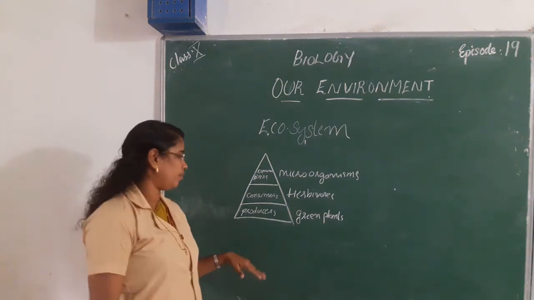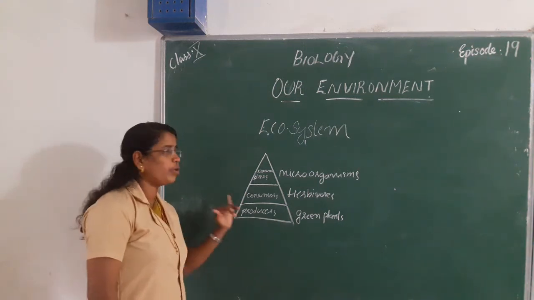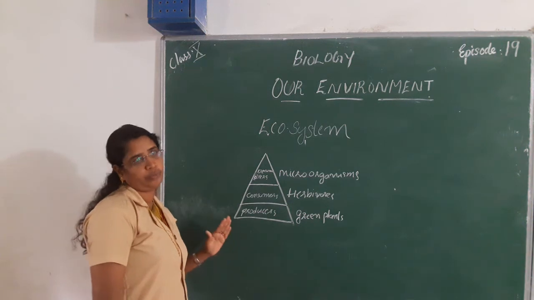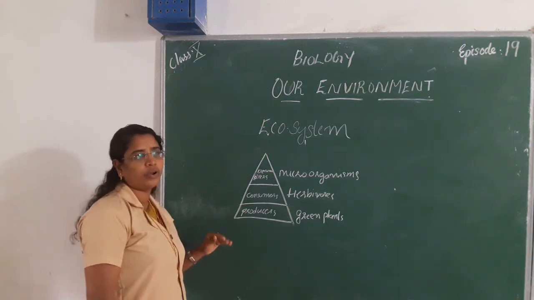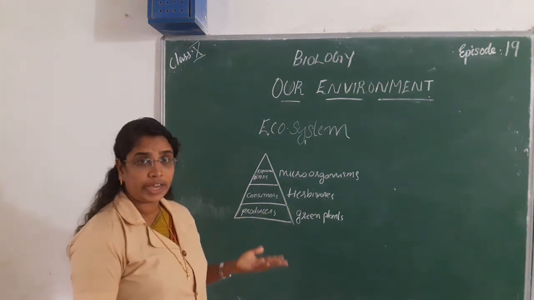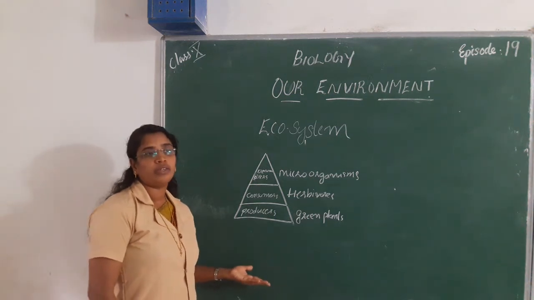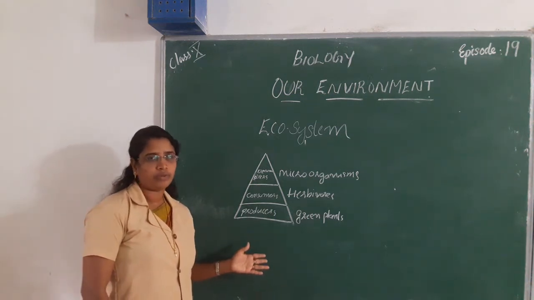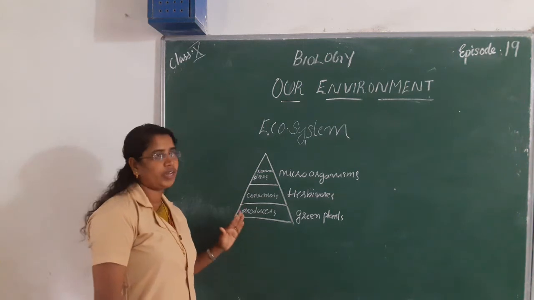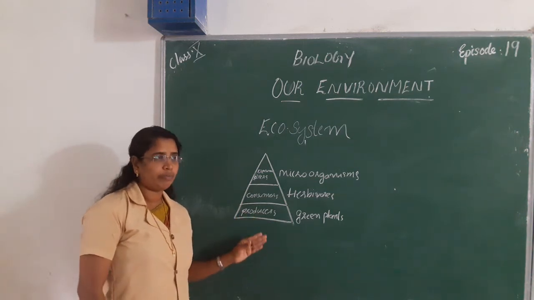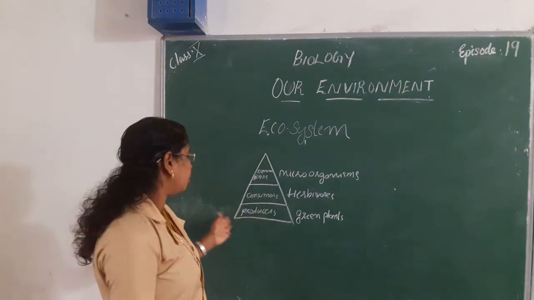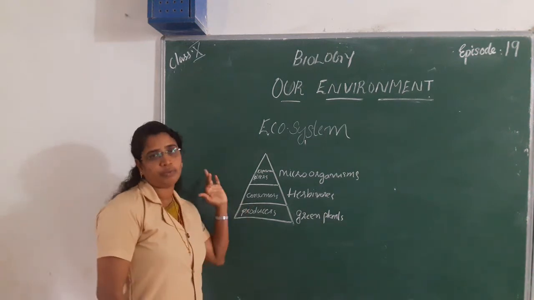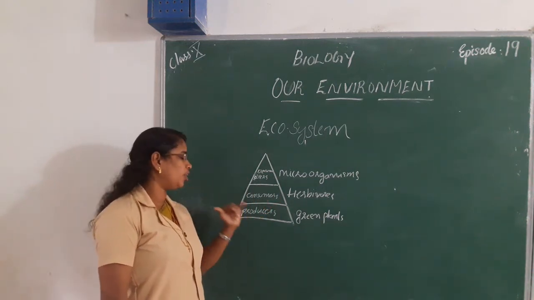Typical trophic levels include first the producers, that are autotrophs. That means organisms prepare their food by photosynthesis. They are known as producers. That includes green plants and some green algae. Next come consumers that depend on the producers.